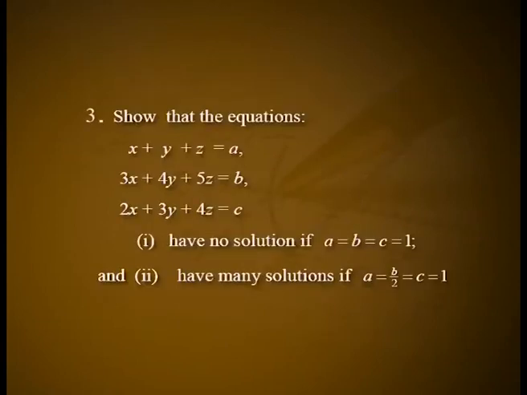3. Show that the equations x plus y plus z is equal to a, 3x plus 4y plus 5z is equal to b, 2x plus 3y plus 4z is equal to c have no solution if a is not equal to b minus c... have no solution if a is equal to b is equal to c is equal to 1. Have many solutions if a is equal to b by 2 is equal to c is equal to 1.